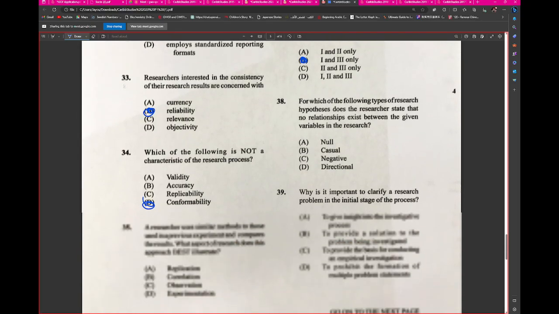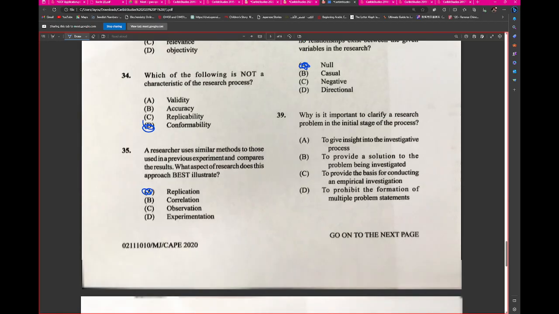Okay, moving on. 38. For which of the following types of research hypotheses does the researcher state that no relationship exists between the given variables in the research? A. Null hypothesis. Chi-square test for those biology students. 39. Why is it important to clarify a research problem in the initial stage of the process?